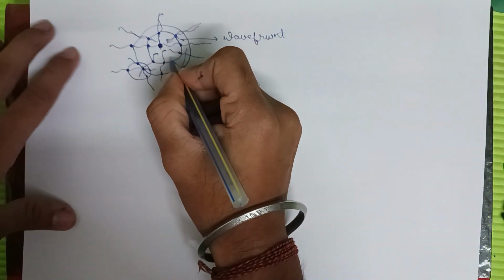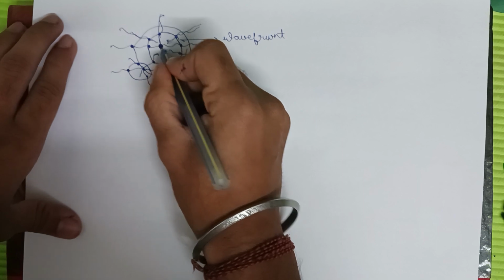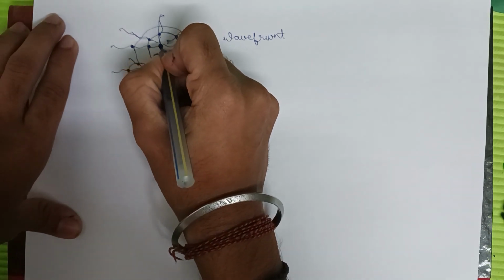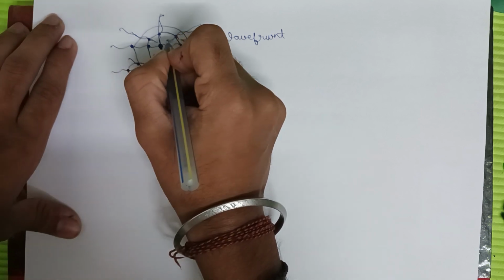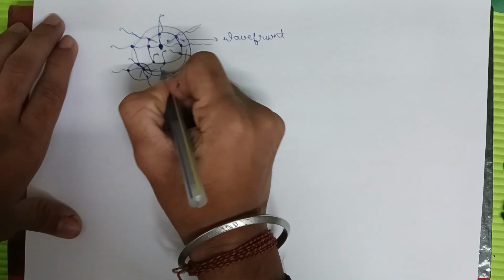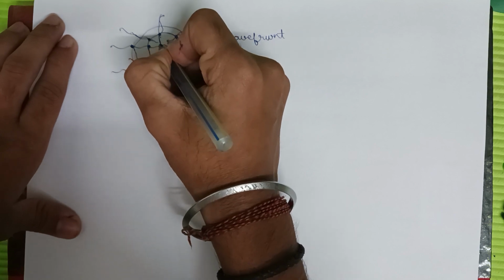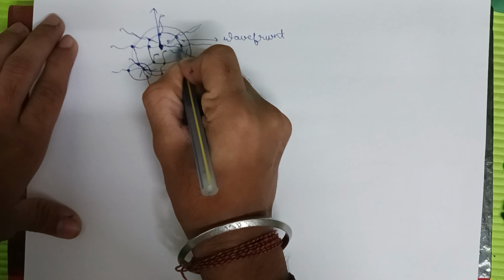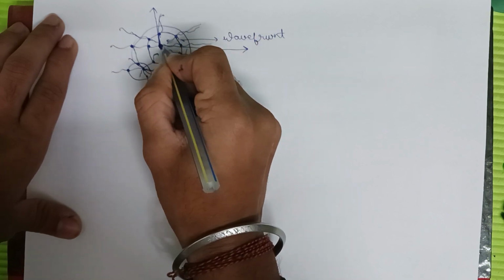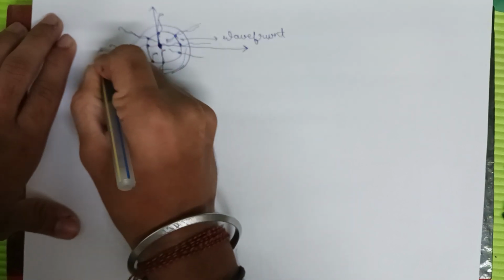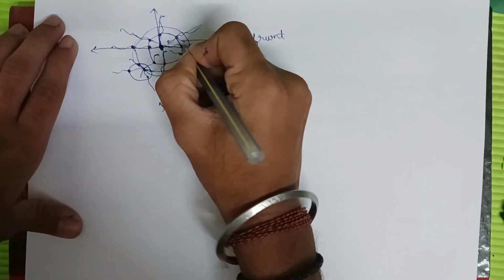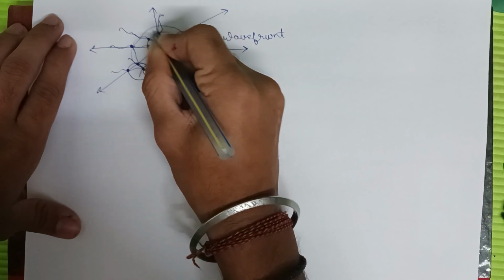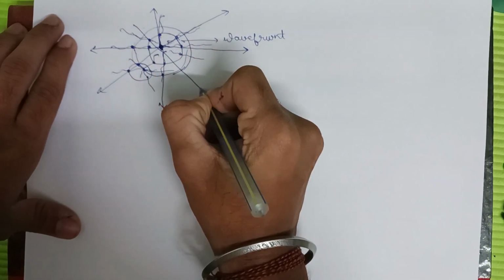According to Huygens, the wave is always perpendicular to the wavefront. This is the wavefront, so our wave will always be perpendicular to it. This is perpendicular, this is perpendicular, this is perpendicular. So our waves will always be perpendicular to wavelets.